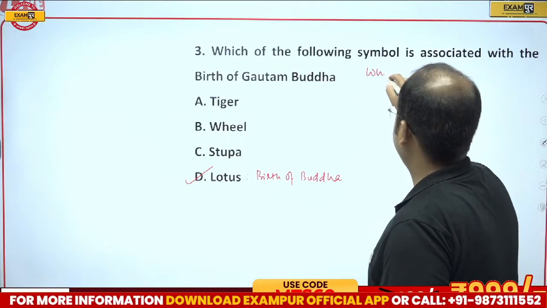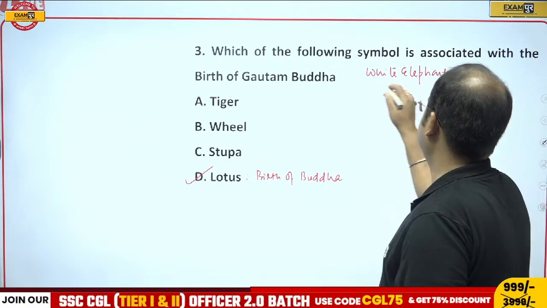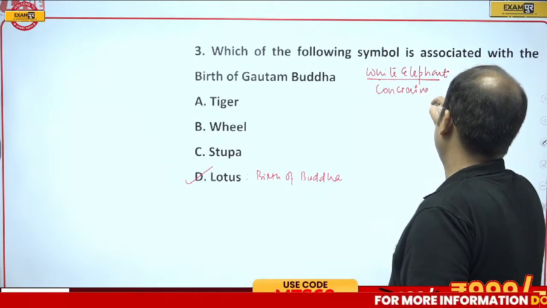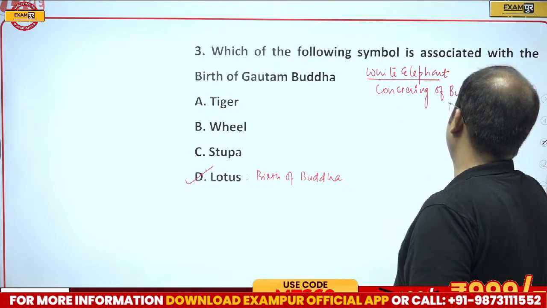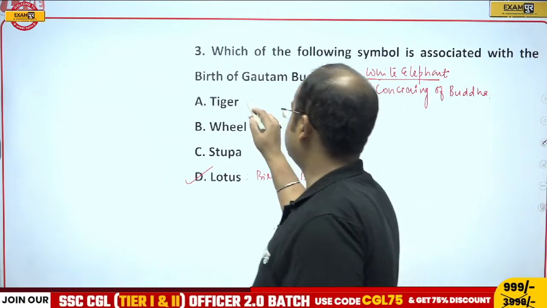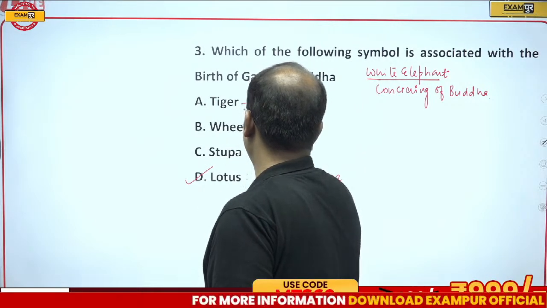The white elephant symbolizes the conceiving of Buddha. Tiger is not associated with anything. Wheel is associated with Dhamma Chakra Pravartan.